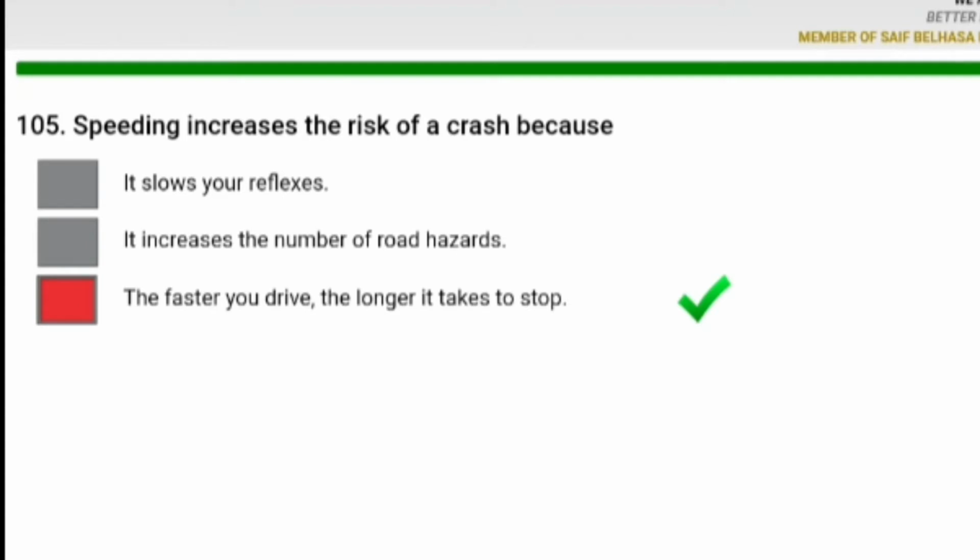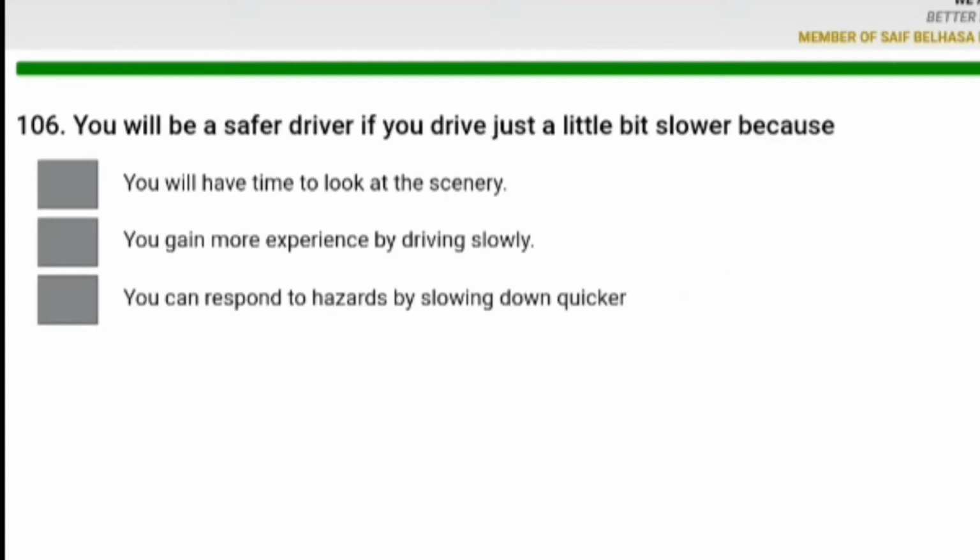The faster you drive, the longer it takes to stop. You will be a safe driver if you drive just a little bit slow because you will have time to look at the scenery. You gain more experience by driving slow. You can respond to hazard by slowing down quicker. Number 3 is correct answer.